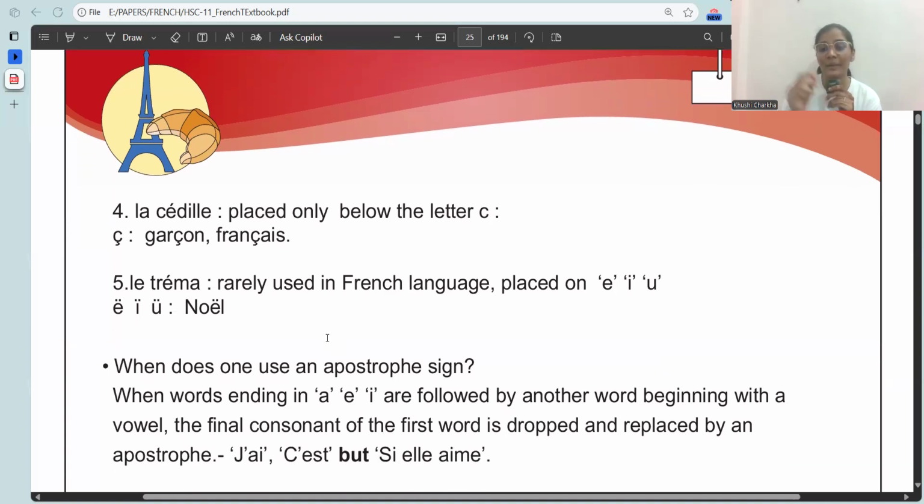Now, the tréma. La tréma. Tréma means 2 dots. Rarely used in French language, placed on E, I, and U. Just like in Noël. Noël means Christmas. I hope these 5 accents are clear. Now you just have to memorize the names. Like l'accent aigu is at which side? L'accent grave is at which side?